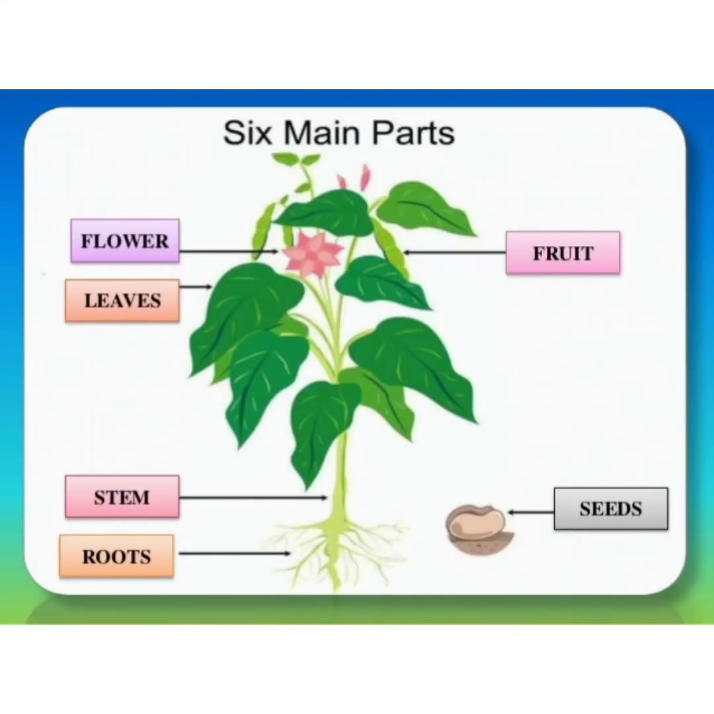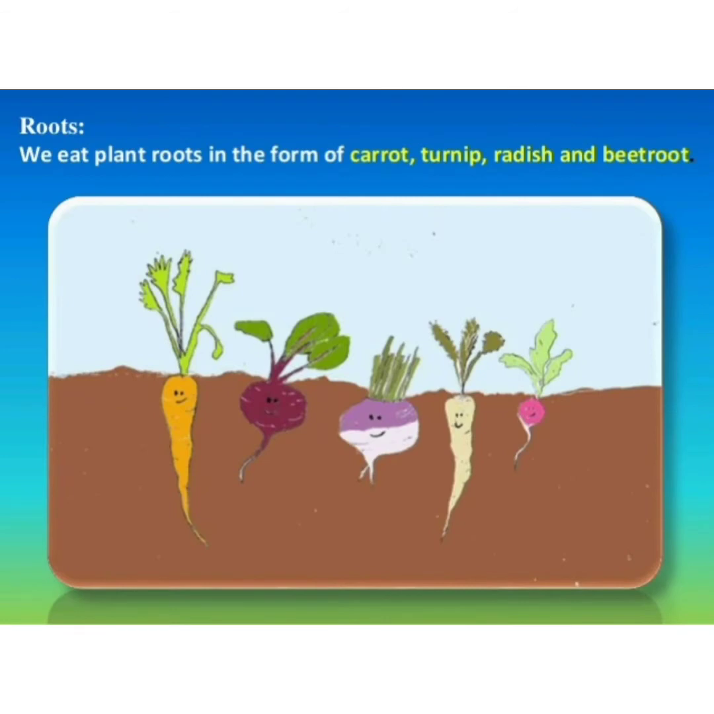Basically the plants have six main parts in which they store their food, and they are flower, leaves, fruit, seeds, stem and the roots. These are the six main parts in which the plants store food, and these are eaten by human beings and they are consumed. That is why we call them the edible part.